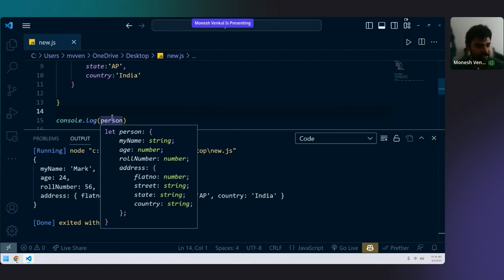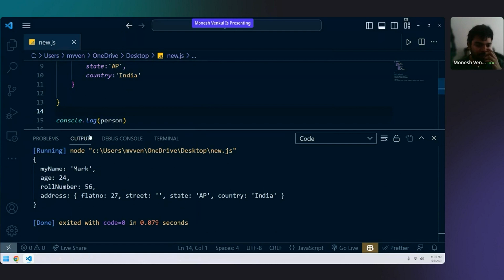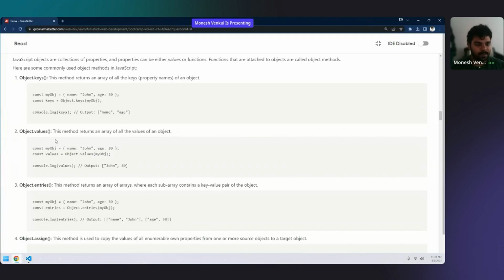Complete pairs, both, right? You agree with it. Now, if I want only keys, like only the name and the age, then we can use something called Object.keys. I'll show it to you.